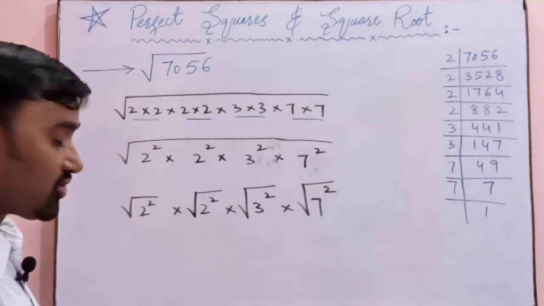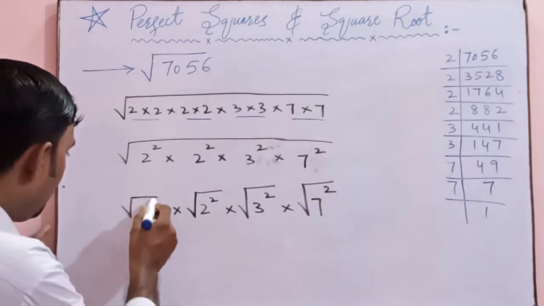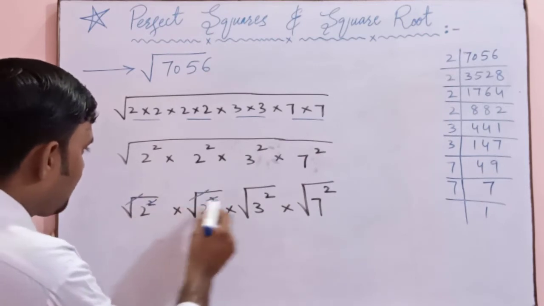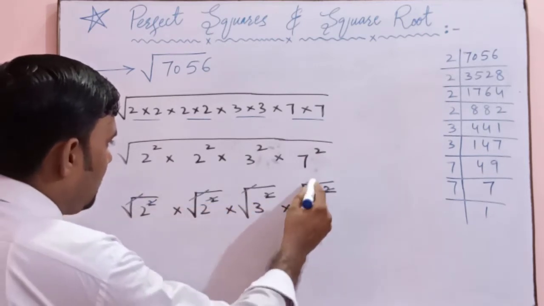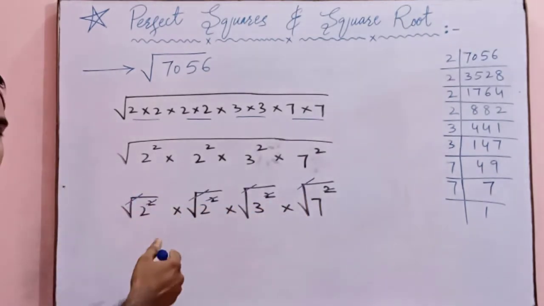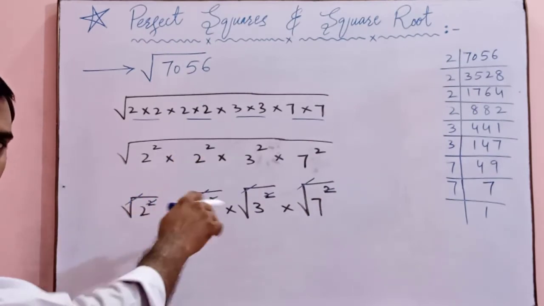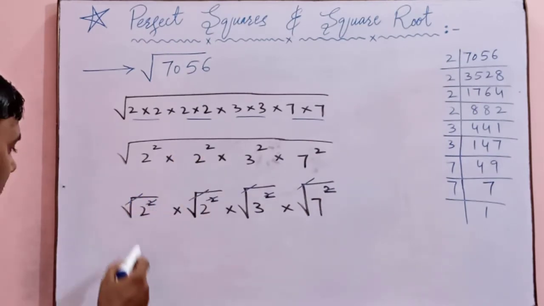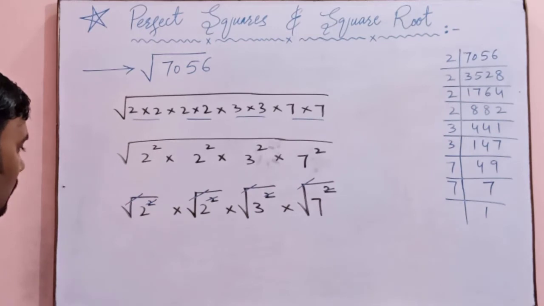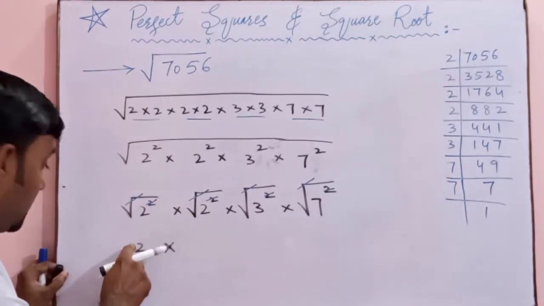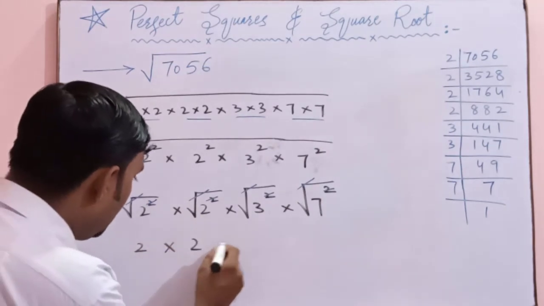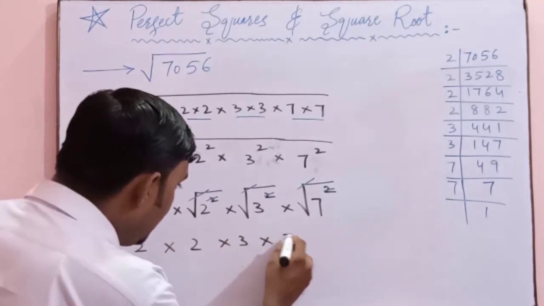Now I will cancel out square with square root, because if we do the whole power 1 upon 2, then 2 and 2 of the denominator will cancel out each other and the result will be 2 only. So I have cancelled out over here directly. Now here will become 2 multiplied by 2 multiplied by 3 multiplied by 7.